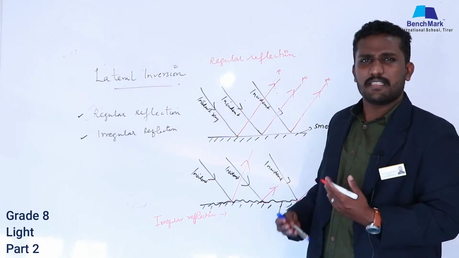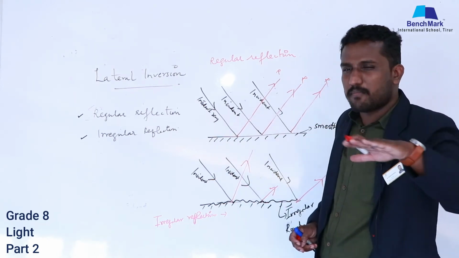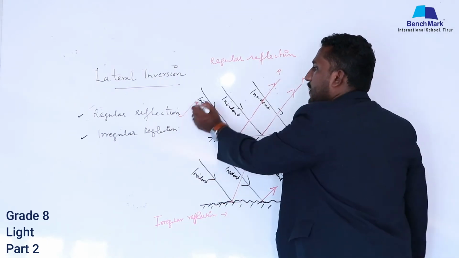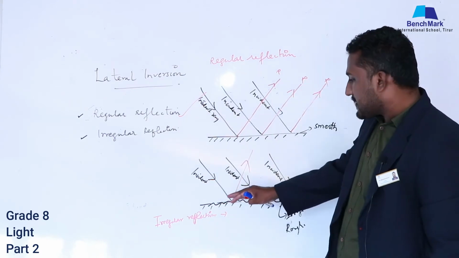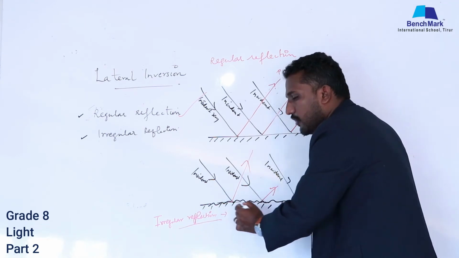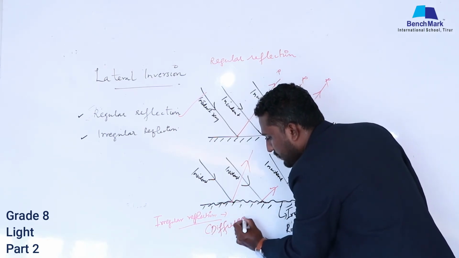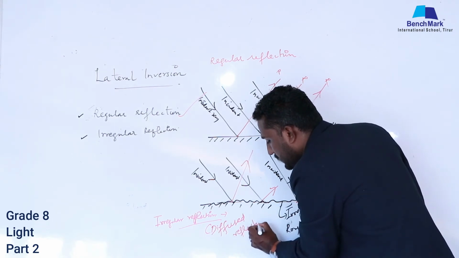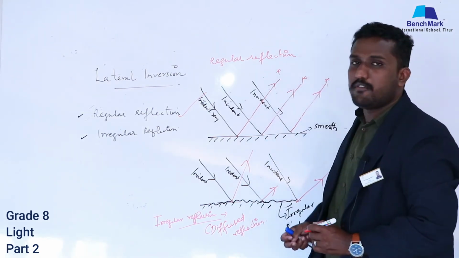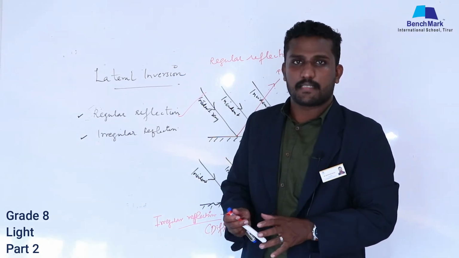So you may have thought, what is the reason behind that? Because here the surface is smooth. If the surface is smooth and shiny, regular reflection will happen. If the surface is hard and rough, the reflection will be irregular. Irregular reflection is also called diffused reflection. Dear students, hope it is clear what I said.